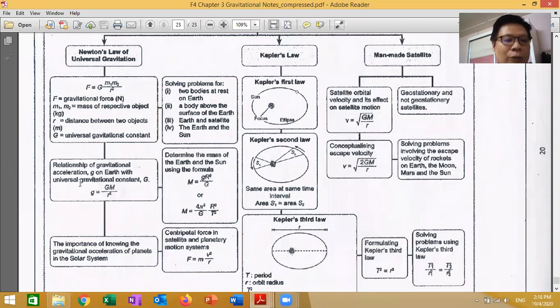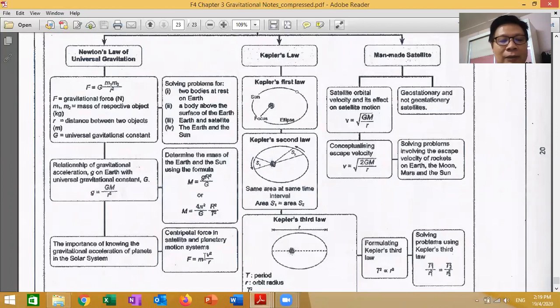You can find the gravitational acceleration, determine the mass, and find the velocity. And the last one is the importance of knowing the gravitational acceleration, so that you can calculate the centripetal force of the satellite and planetary motion system by using this formula, right?